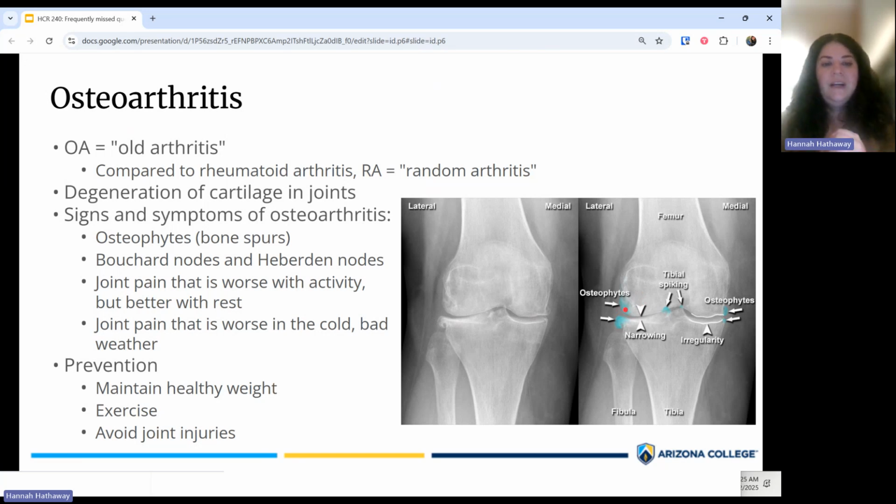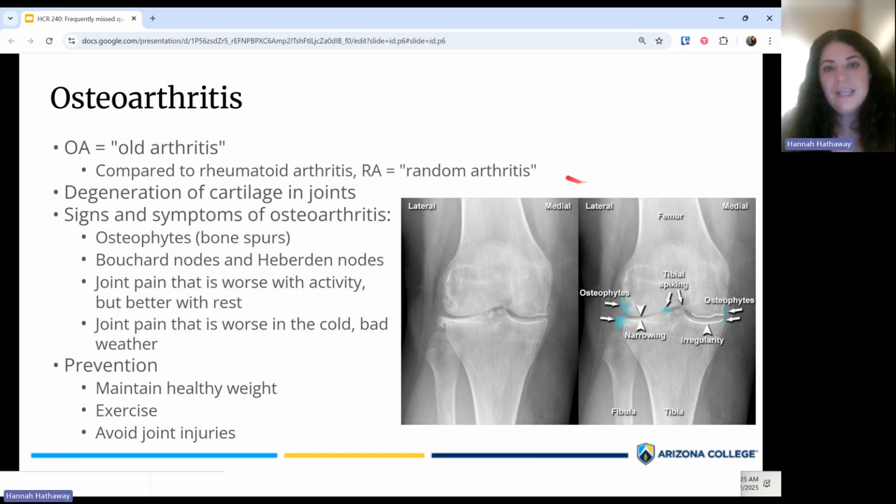Some other things you can see are swelling within the joints, especially within the hands. There are special names for those swellings. We have Bouchard nodes and Heberden nodes. Those are just different names for swellings within specifically the finger joints of the hands that you see with osteoarthritis. Some other unique signs and symptoms of OA: joint pain that is worse in the cold and also worse in bad weather. That is because both of those things increase the friction occurring within that joint, so it's just going to make it more painful.